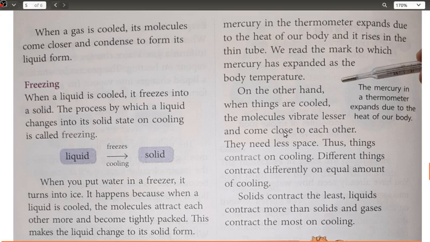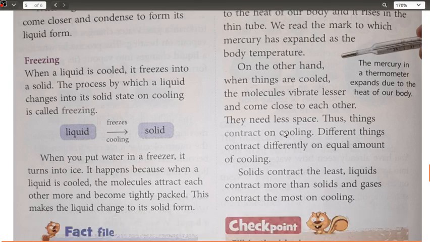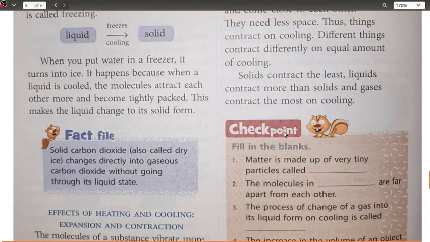So when we are talking about mercury, the bulb of the thermometer contains mercury, and whenever it is kept under the tongue or under the arms, due to the increase in temperature or the heat of your body, the mercury starts rising, and finally it stops at a particular level in the capillary tube, giving the temperature of the body. Again, when you keep it out, the mercury level falls down because contraction occurs due to the cooler surroundings.